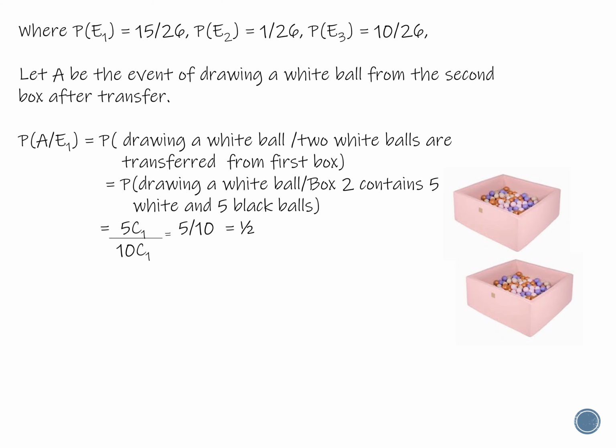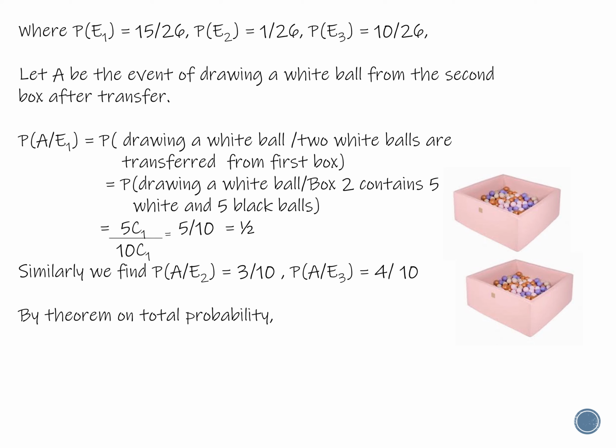That is P of drawing a white ball given box 2 contains 5 white and 5 black balls. Initially in box 2 we have 3 white balls and 5 black balls. After transferring 2 white balls from the first box, it becomes 5 white and 5 black balls. That is equal to 5C1 divided by 10C1, that is same as 1 by 2.